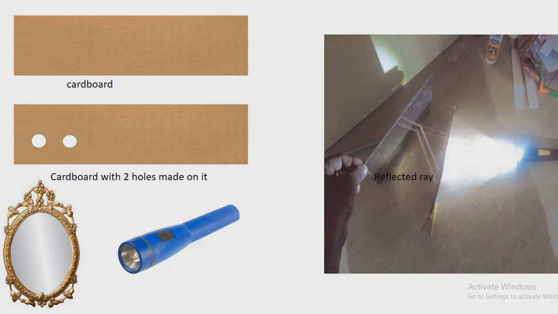As soon as the light falls on the card sheet, the rays of light from the two holes are coming outside, as you can see on the mirror. They fall on the mirror and it is reflected back.